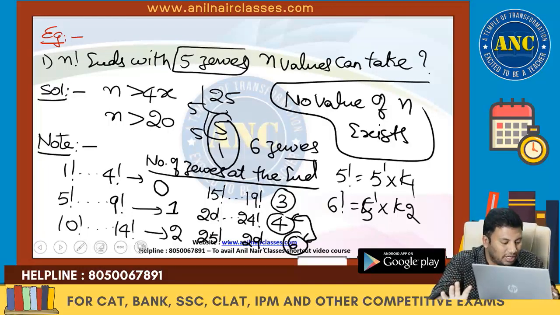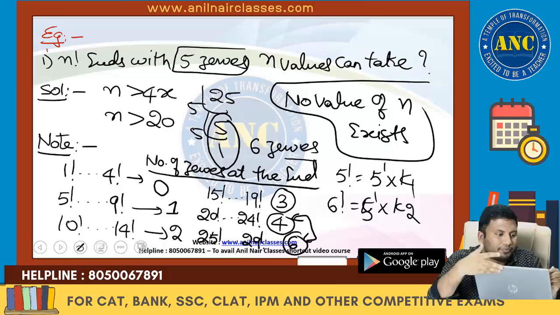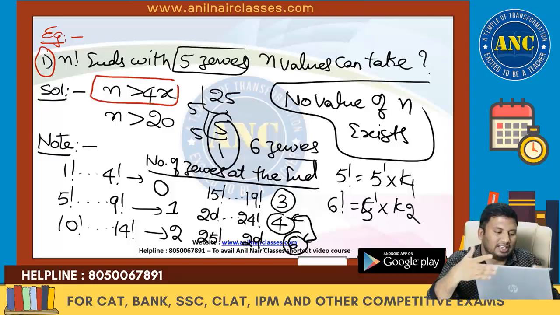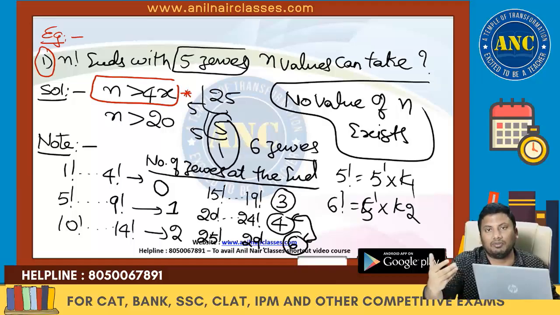I hope the foundation question is clear to you. N factorial ends with 5 zeros, n is greater than 4x, n is greater than 20. Why are we taking the next multiple of 5 after we got the condition? Any power of 5 only will give you the number of zeros at the end. 3, 4, next is 6. 5 is out.